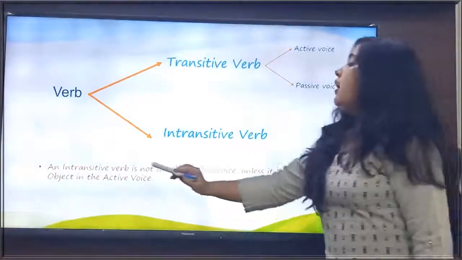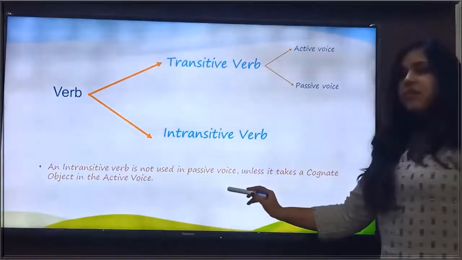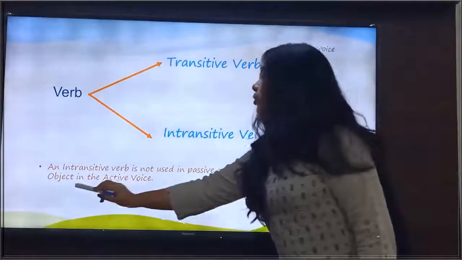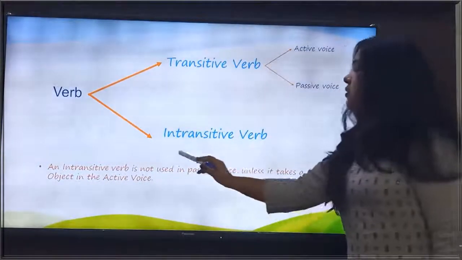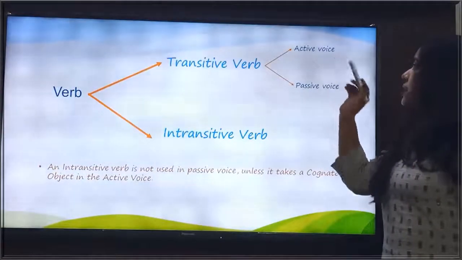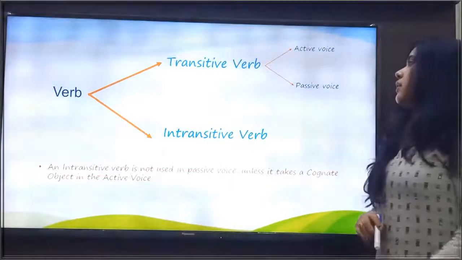While an intransitive verb is not used in passive voice unless it takes a cognate object in the active voice. We will discuss this point later, and now we see what is active voice and what is passive voice.